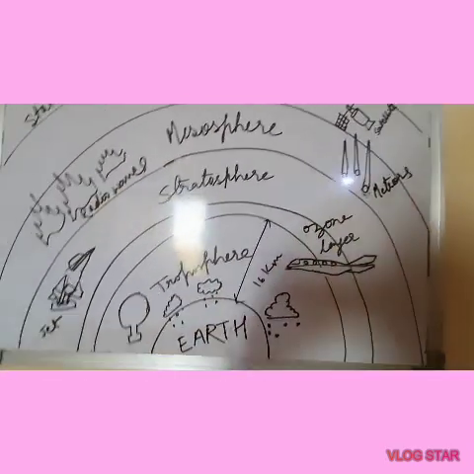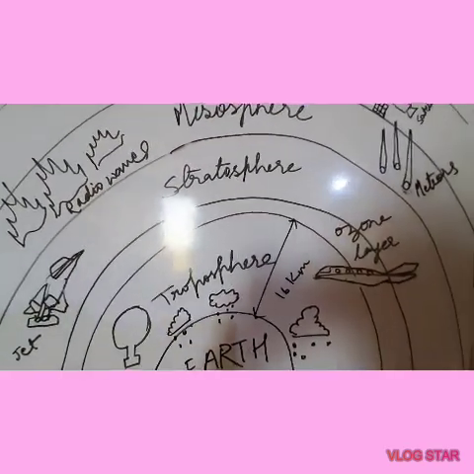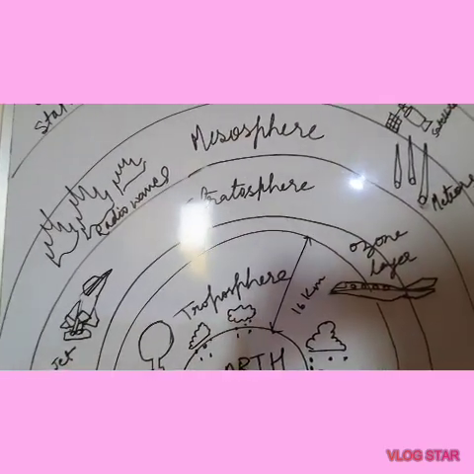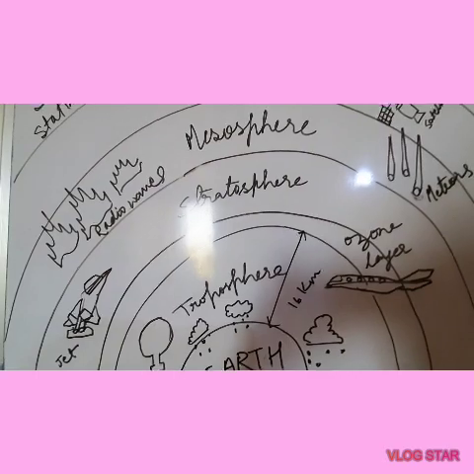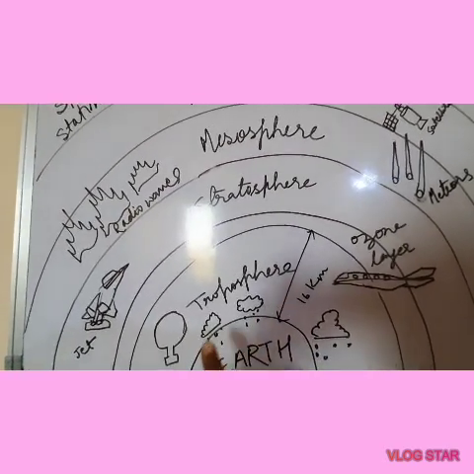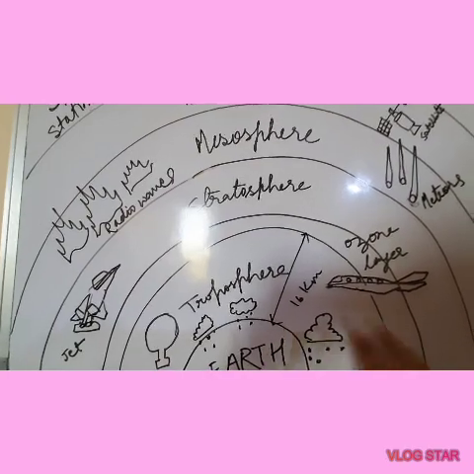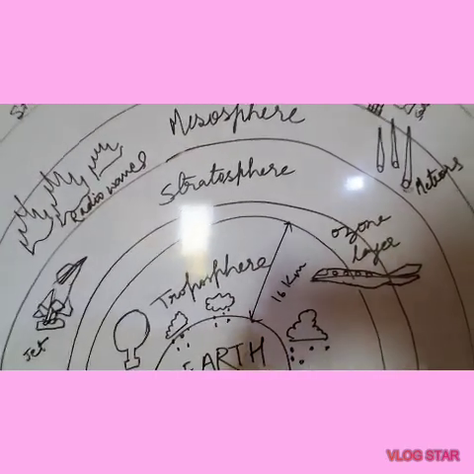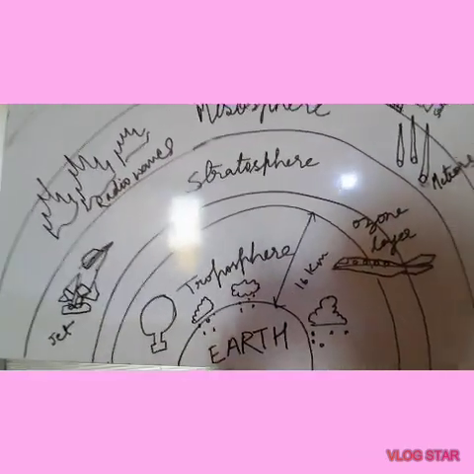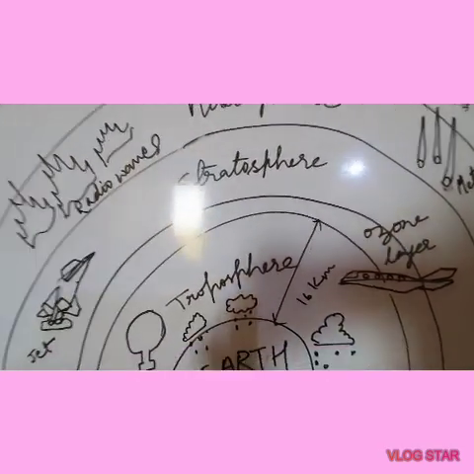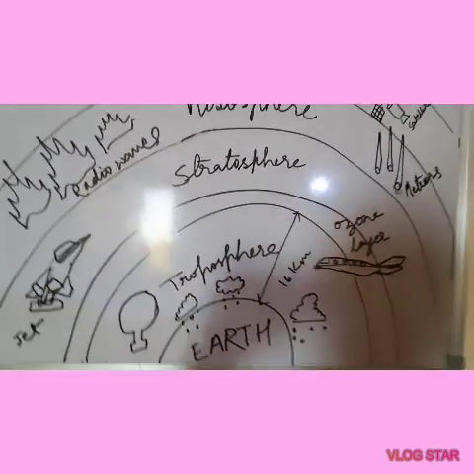In this layer the weather changes take place. You can see I have made clouds, and all the weather and climatic changes happen here. Next, hot air balloons are flown here only.